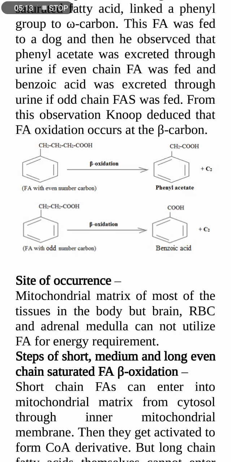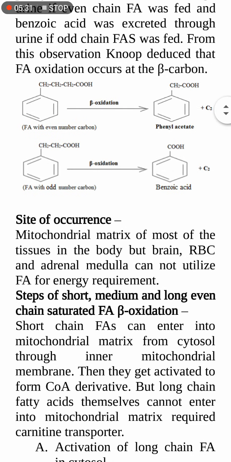This is all about the history of beta oxidation. Next, where does beta oxidation take place? It takes place in all the cells in our body, mainly in the muscles, but brain, RBC and adrenal medulla cannot utilize the fatty acid by beta oxidation for their energy requirement.